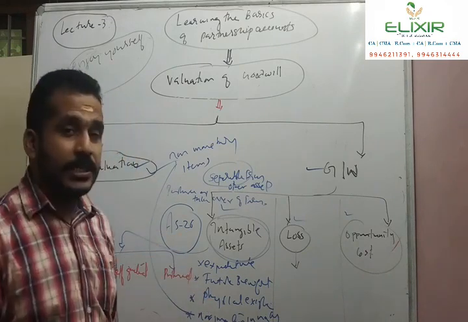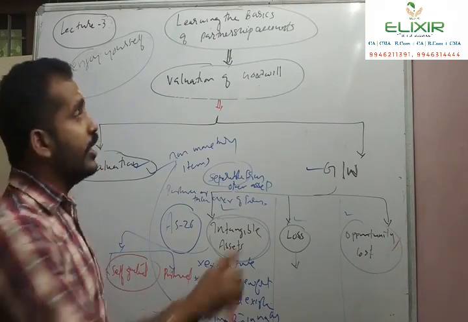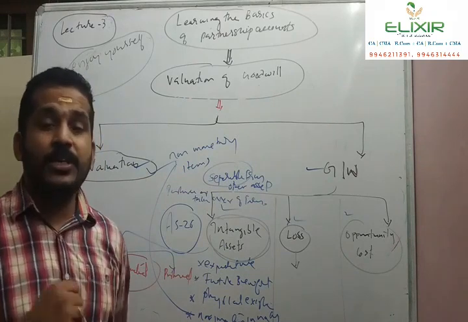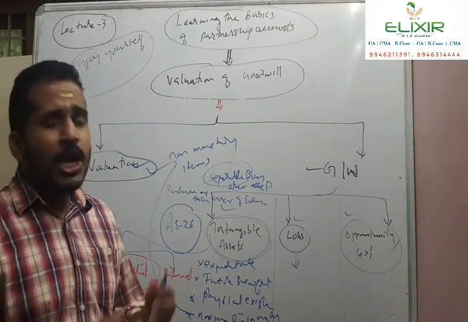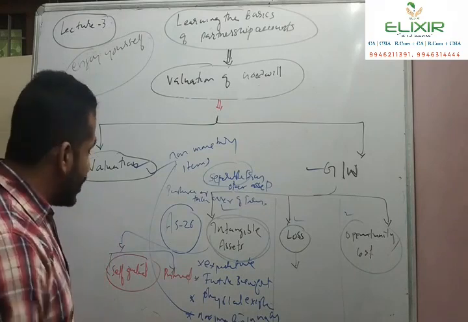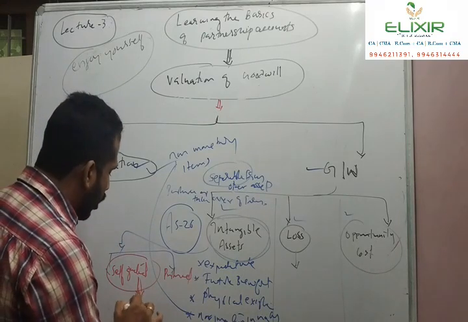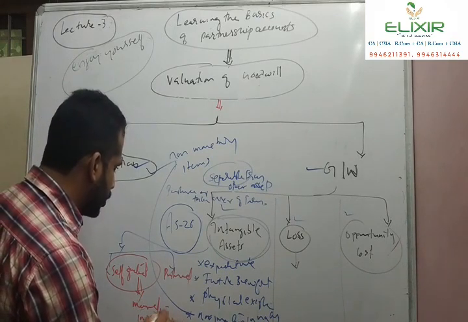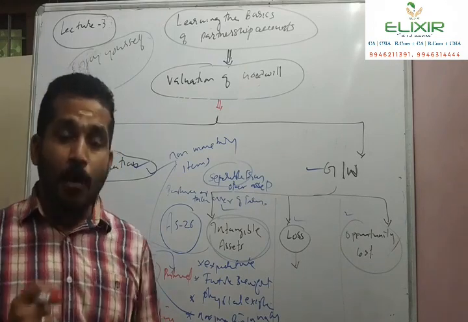Again, this intangible asset can be classified into two. One is the self-generated, especially in the case of goodwill. There is self-generated goodwill because of my reputation, my efforts in the business, good services to the customers, competitive advantages, and employee morale, which creates self-generated goodwill. And self-generated goodwill cannot be measured in monetary terms.